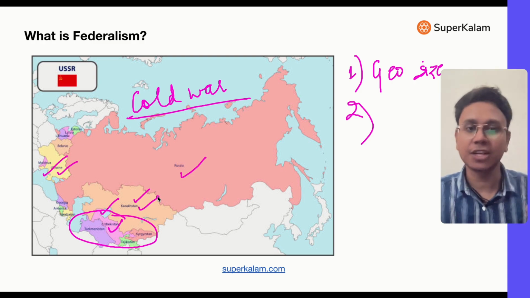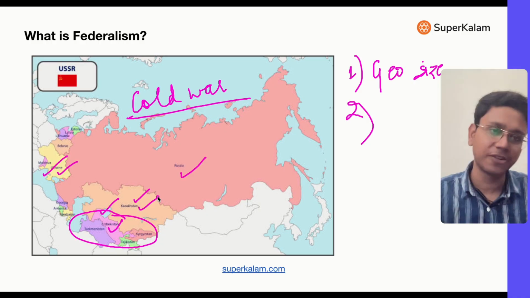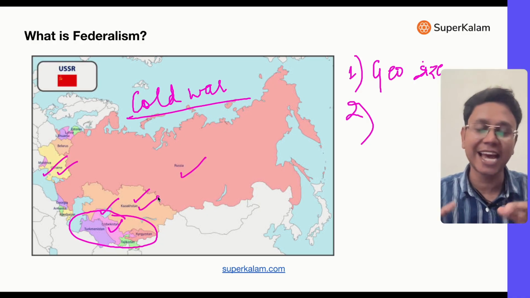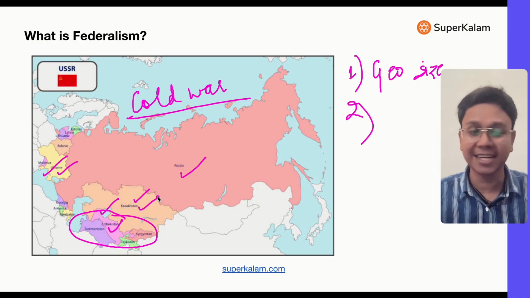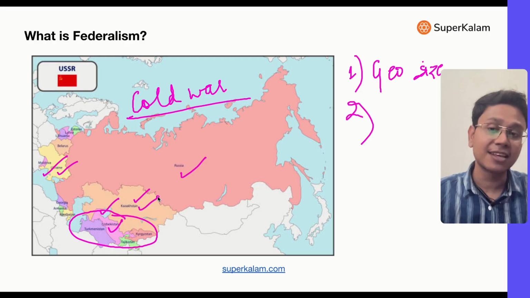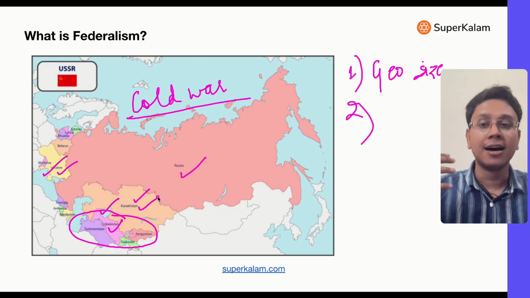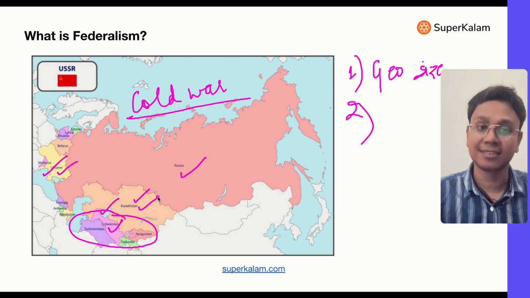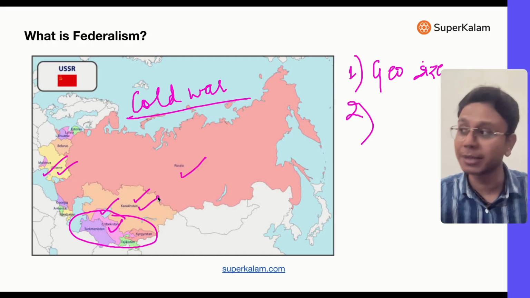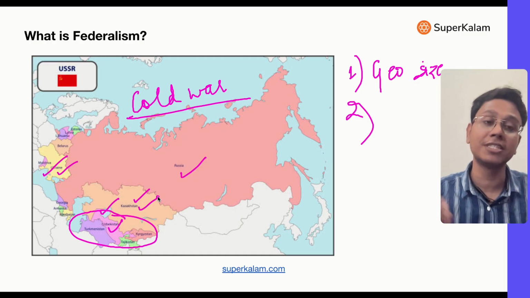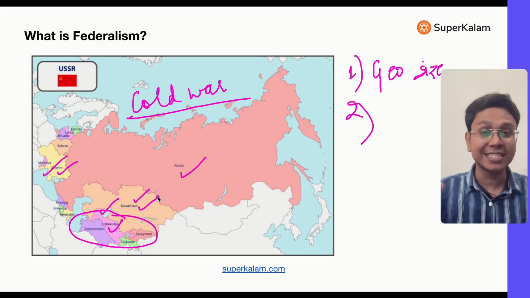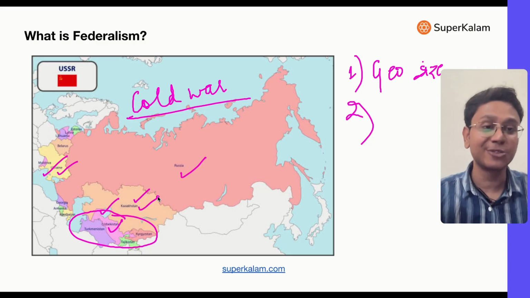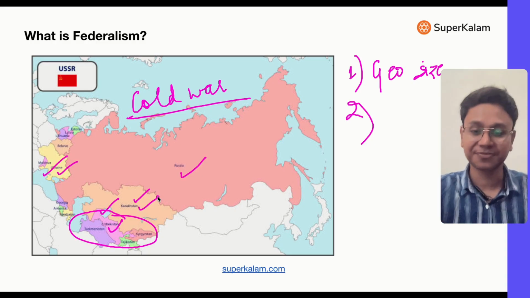Now today, what we have, Russia is different, Kazakhstan is different, Ukraine is different, and even today we have a lot of conflicts. Also, the recent conflict of Russia Ukraine is somewhere driven by the USSR era conflicts, which was on the basis of diversity between Ukraine and Russia, because of which they separated also. So, this current affairs is somewhere related to the concept of federalism itself.